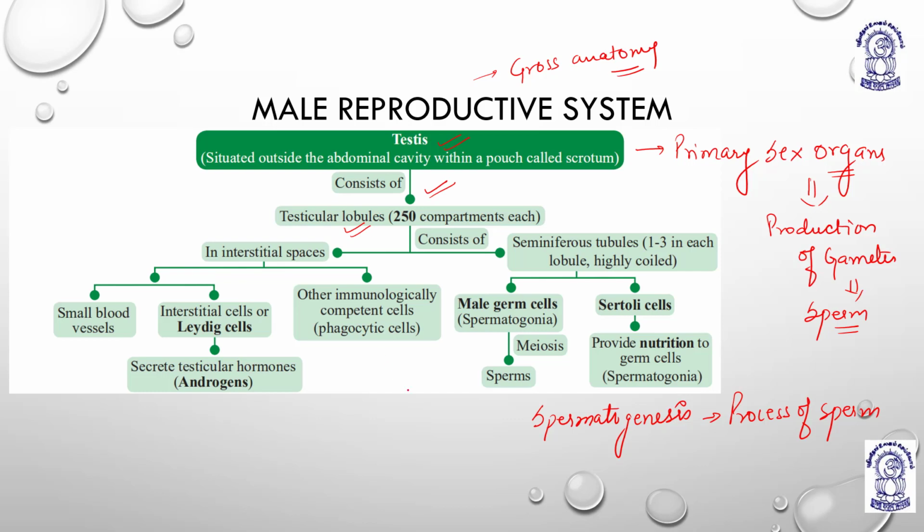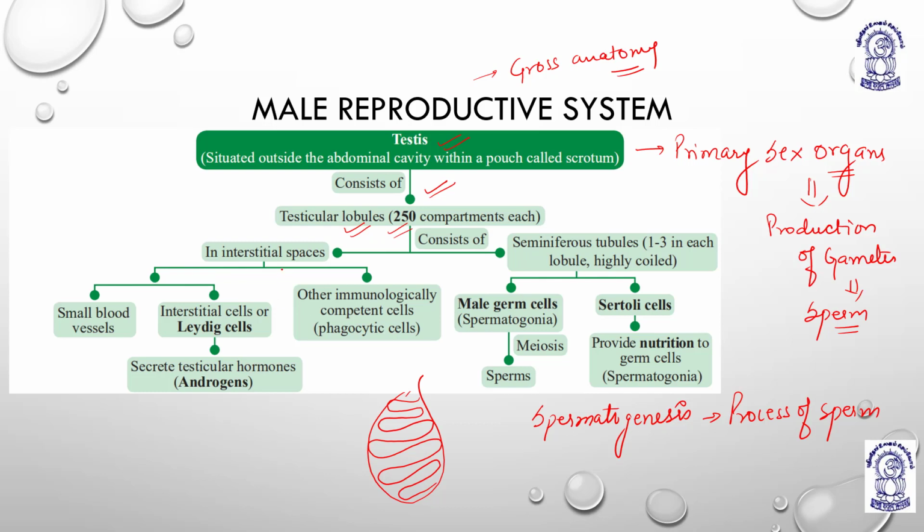If you can see, it is an almond or pear shaped gland like this, and it is having these convoluted junctions, like a moving snake. These testicular lobules are around 250 compartments. These 250 compartments are known as what? Testicular lobules.